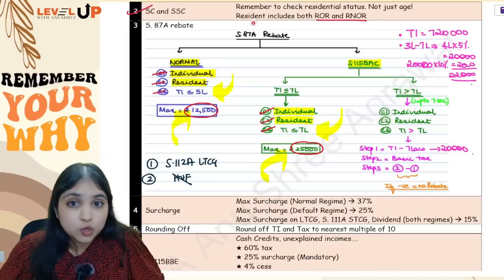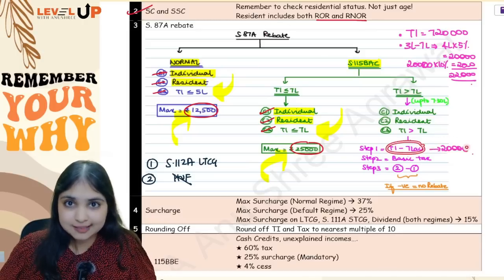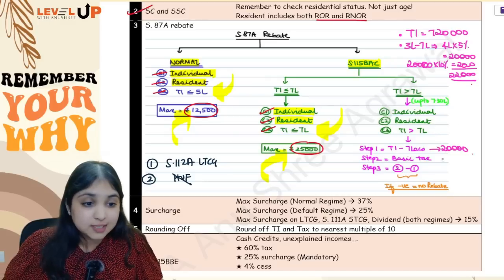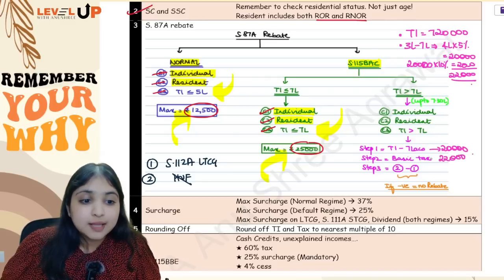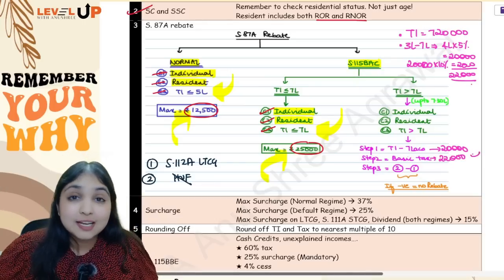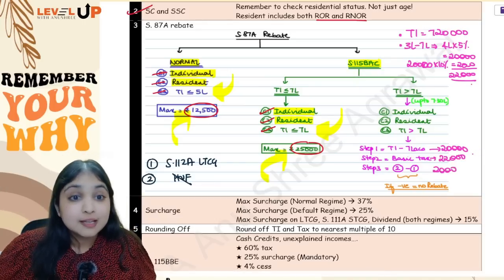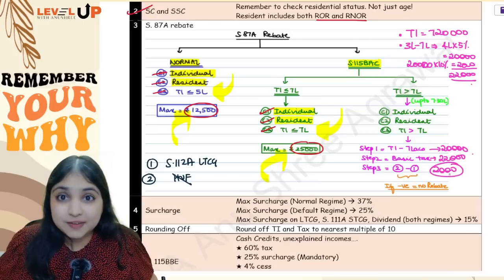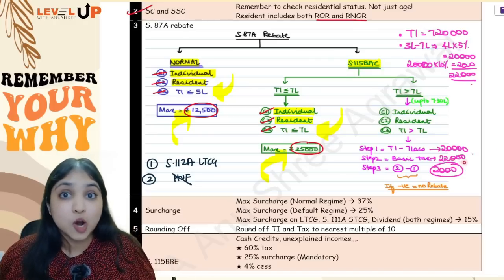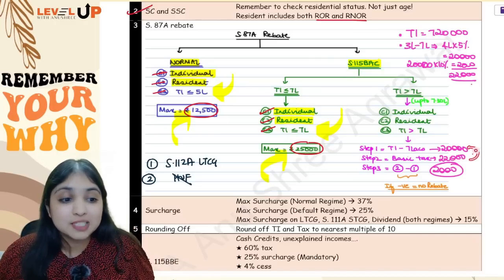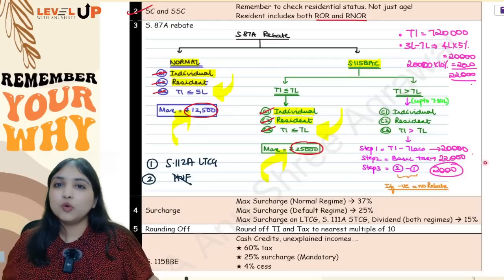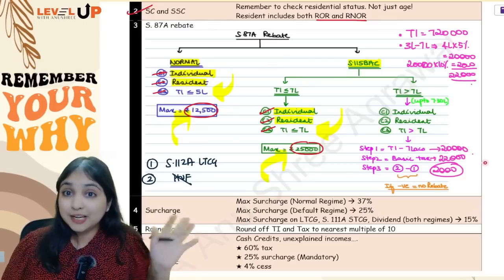So step 1 is total income minus 7 lakh, which in our case is 20,000. Step 2 is basic tax on our total income, which we just calculated is 22,000. Then you will do 2 minus 1, not 1 minus 2. Here 2 minus 1 is 2,000 rupees. So this number will become your 87A rebate. Now see, what if this number is negative? A negative number is possible because you are subtracting. What if you get a negative number? Then no rebate, no relief, nothing.